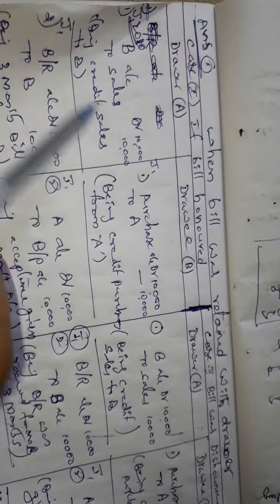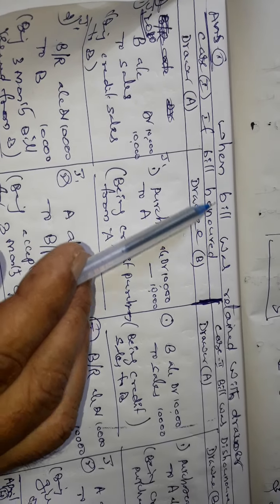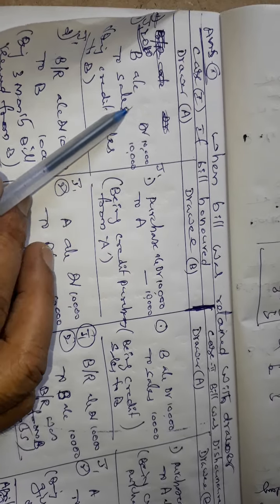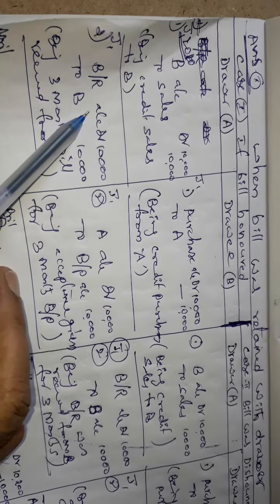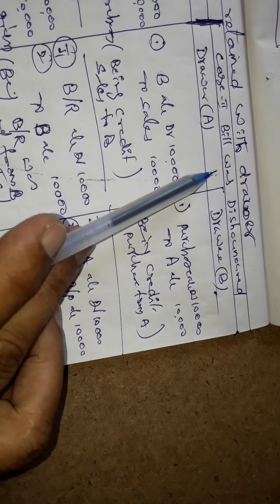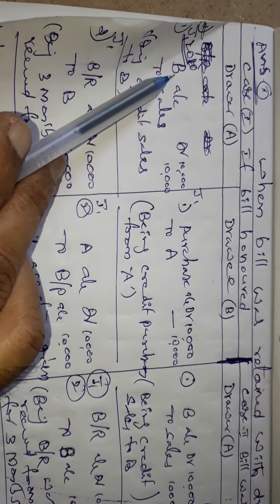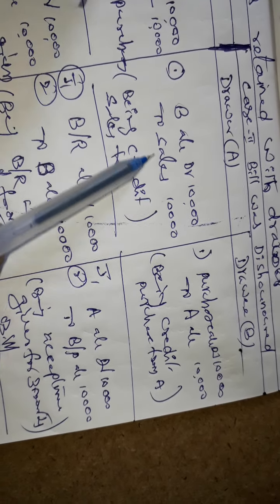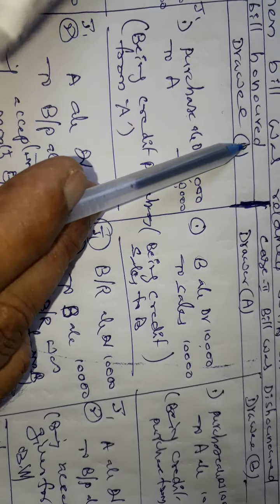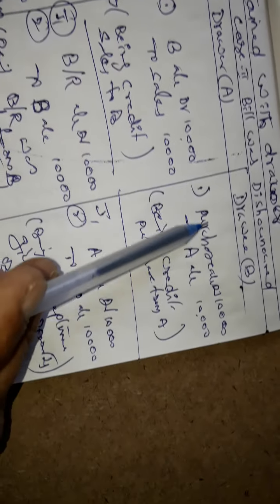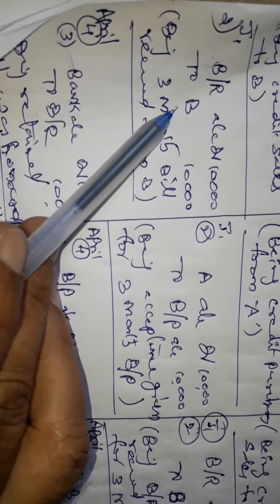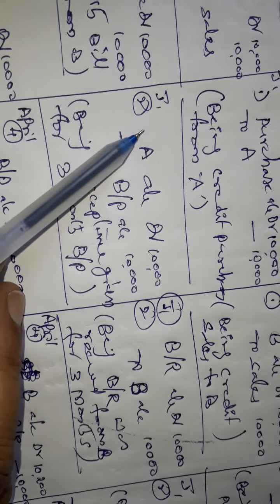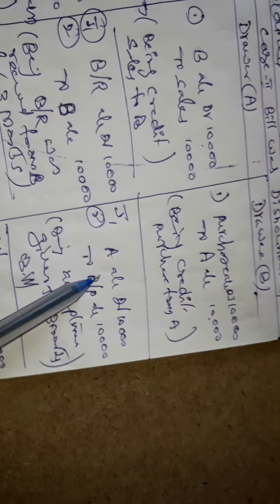In case of honored, what entries are we showing at the time of honoring? First and second entries. These 2 entries are similar in case of dishonored also. Here B is debited, sales is credited, in the books of A, the drawer. Here in the books of B, purchase is debited and A is credited. Similar bill acceptance: bills receivable to B here, and A account to bills payable in the books of B.